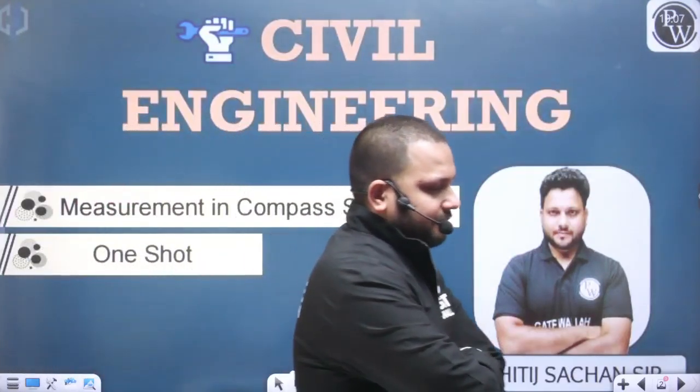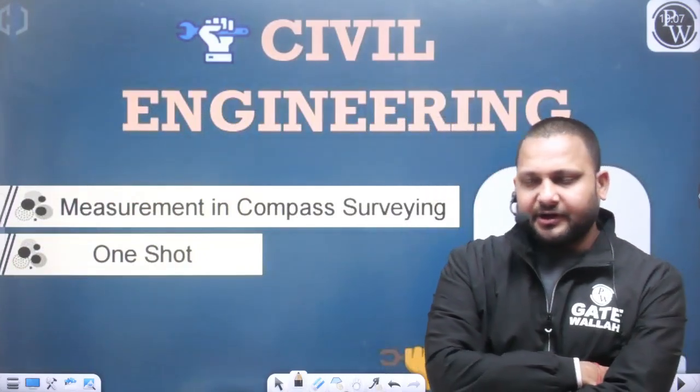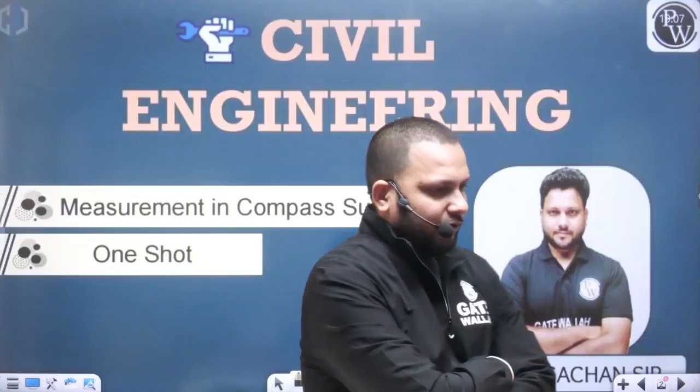At the poles, the angle of dip will be 90 degrees. At the equator, the angle of dip is going to be 0 degrees, and at any other position apart from the equator and the poles, the angle of dip will vary from 0 to 90 degrees. So this was the discussion in compass surveying till the last class.